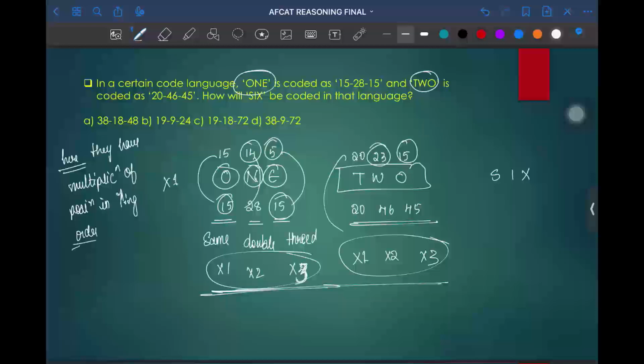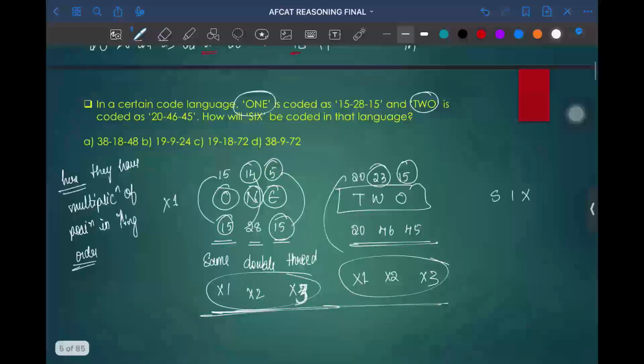Okay. So how will SIX be coded? Then we just need to find the position of each letter. S will be coded as 19, I will be coded as 9, and X will be coded as 24.